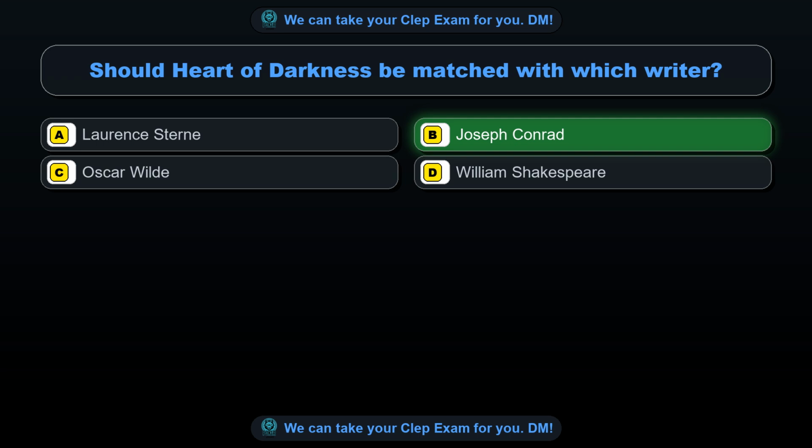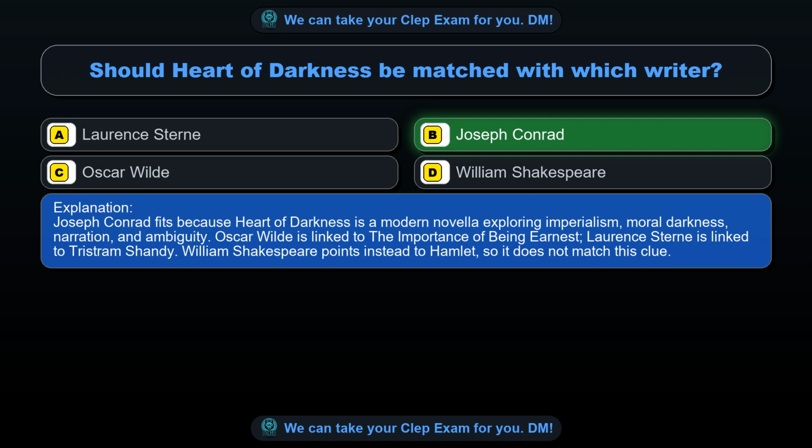Joseph Conrad. Joseph Conrad fits because Heart of Darkness is a modern novella exploring imperialism, moral darkness, narration, and ambiguity. Oscar Wilde is linked to The Importance of Being Earnest, Laurence Sterne is linked to Tristram Shandy. William Shakespeare points instead to Hamlet, so it does not match this clue.